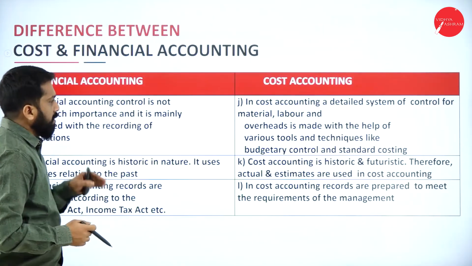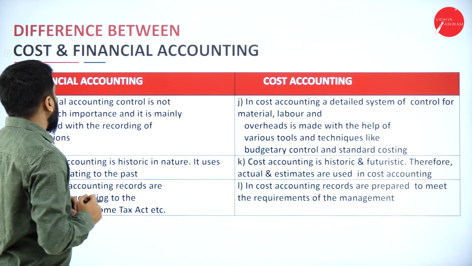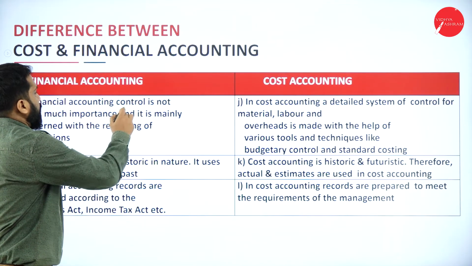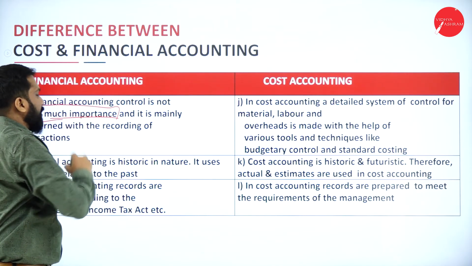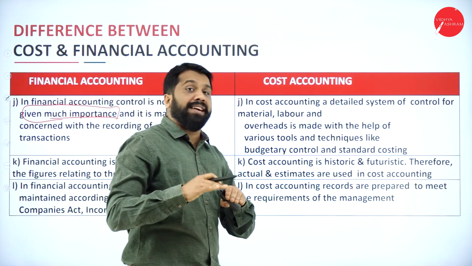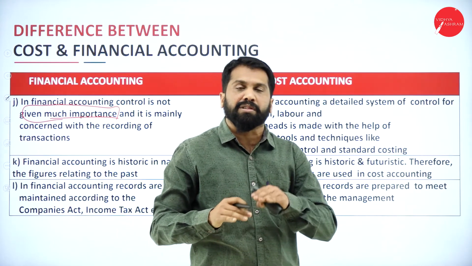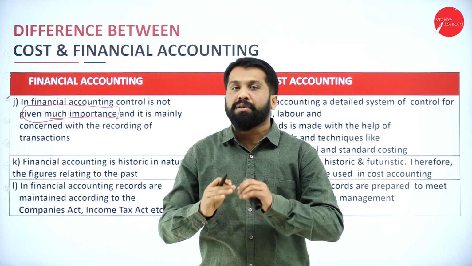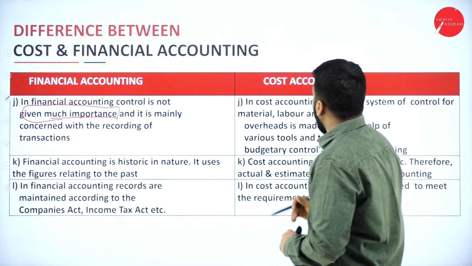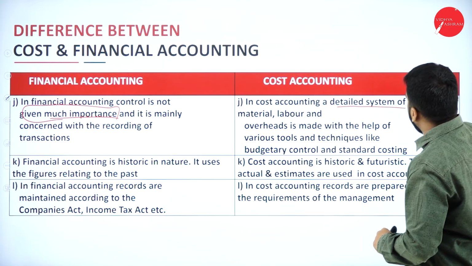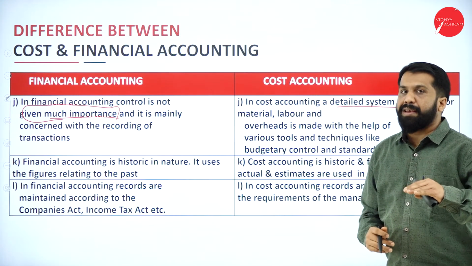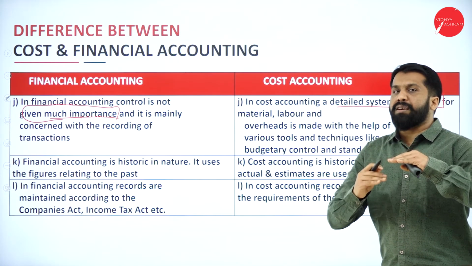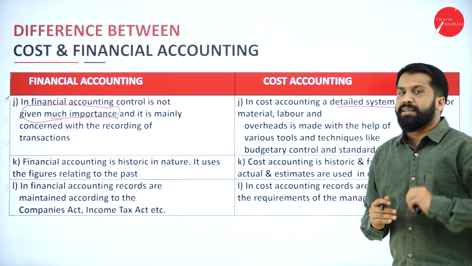Now, almost the last part. In financial accounting, control is not given much importance. Controlling means reduction in cost, as I told you. Financial accounting will not give it a major role. But in cost accounting, a detailed system of control is adopted. In material, labor, and overhead, everywhere cost accounting tries to control the cost.